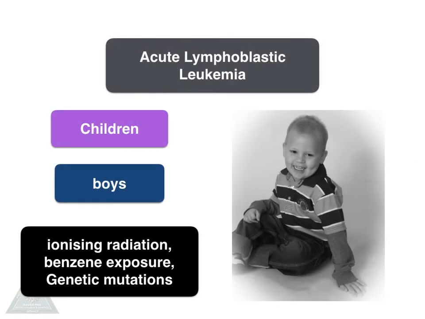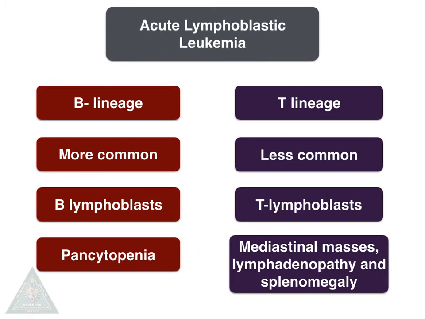Coming to acute lymphoblastic leukemia, it occurs most commonly in children of age group less than 10 years, especially boys. The causes are ionizing radiations, benzene exposure, and genetic mutations. These acute lymphoblastic leukemias are divided into B lineage and T lineage. B lineage leukemias are more common, and we can see B lymphoblasts, and there will be pancytopenia because of the lymphoblasts replacing the normal cells in the bone marrow, which results in pancytopenia.